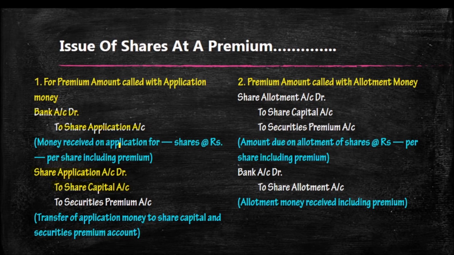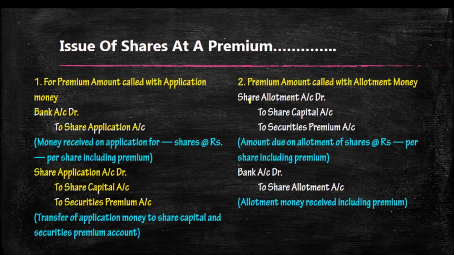After transferring that amount to share capital with the securities premium reserve, in that entry: share application 5 lakh to share capital 10,000 into 30, to securities premium 10,000 into 20. The premium amount will be transferred to securities premium reserve account, not to the capital account.